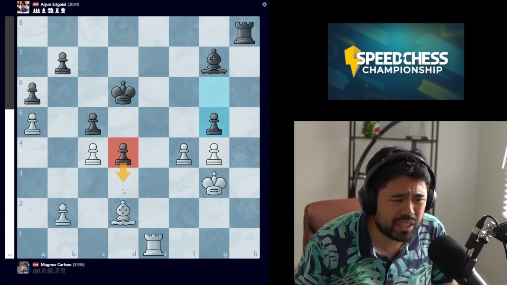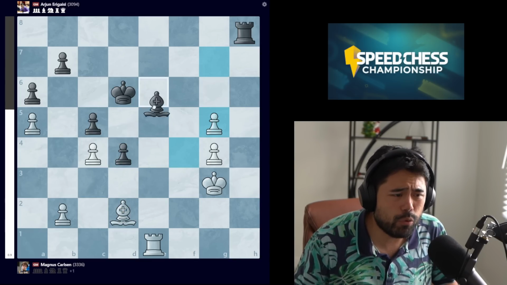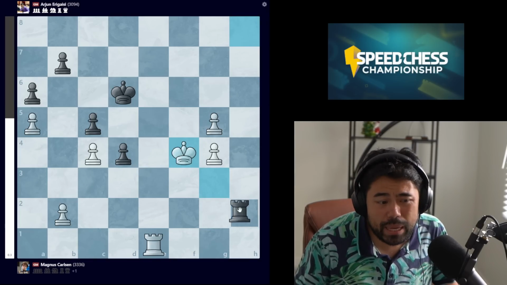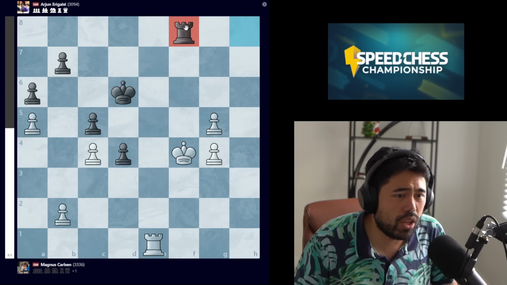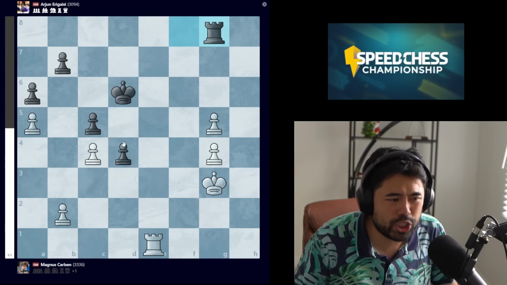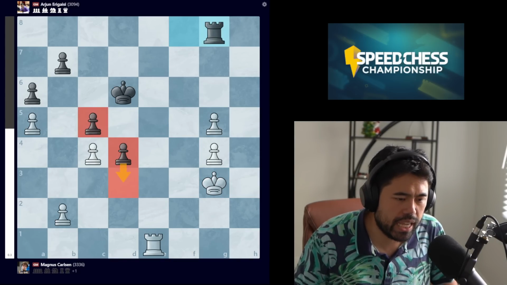He's trying to argue with this protected passed pawn. If white takes and you get something like this, maybe there's some hope with a rook h2, maybe there's some hope with like a rook f8, something along these lines, like rook f8, king g3, and rook g8, and this pawn hopefully will save the day.